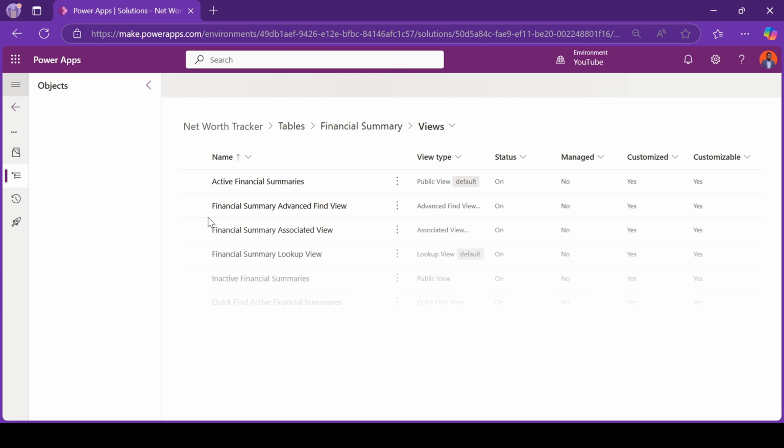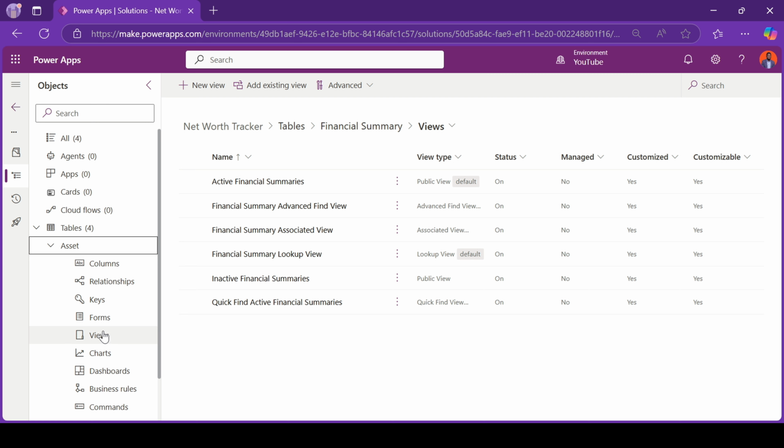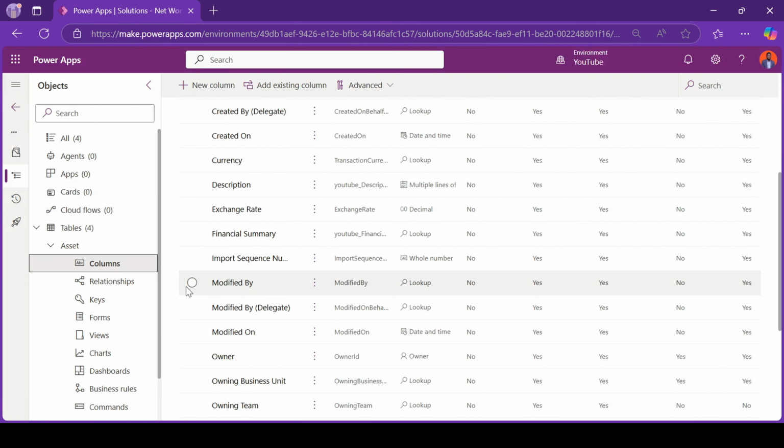Now we have added our tables. The reason why we haven't added the users table is because we're developing in Dataverse. Dataverse already handles the relationship between each and every user against the records that they're creating. That's why, for each and every table that we've created, if you check the columns, you see there are system columns called created by. The created by column is related to the users table, so we don't have to recreate the users table. It's already in there. So now let's go ahead and create the model-driven application.